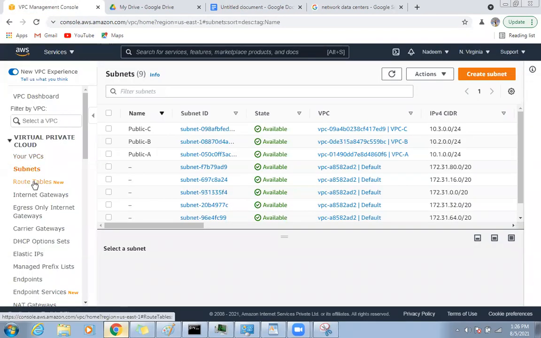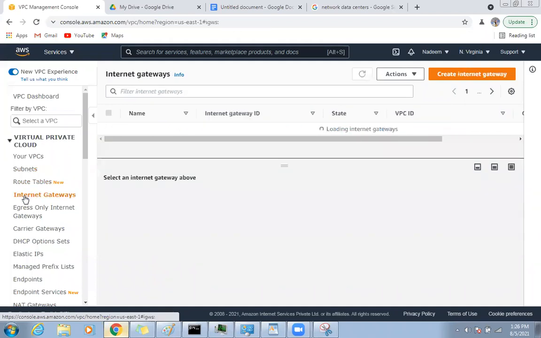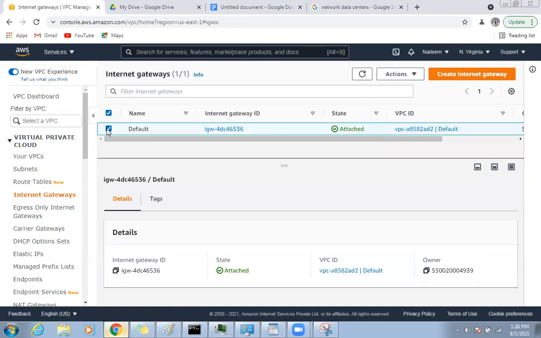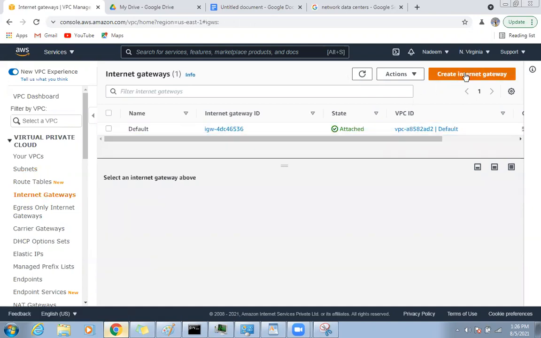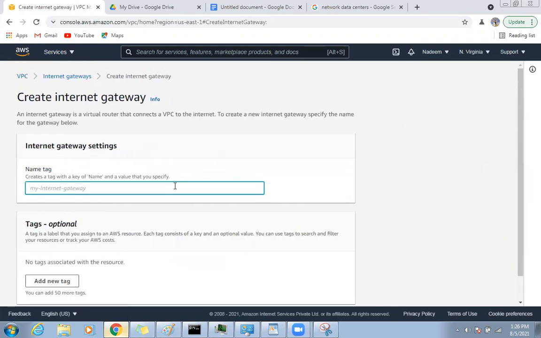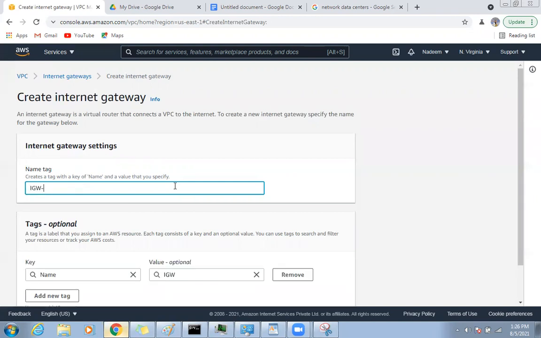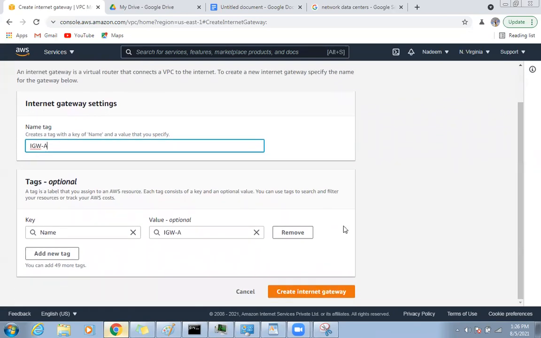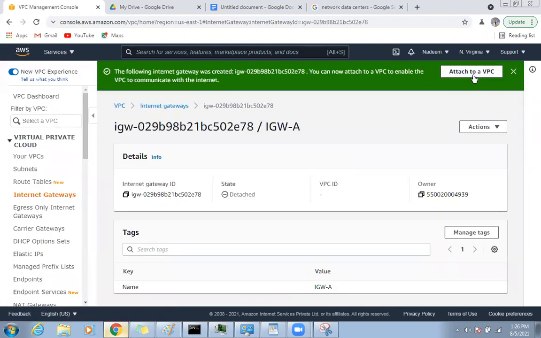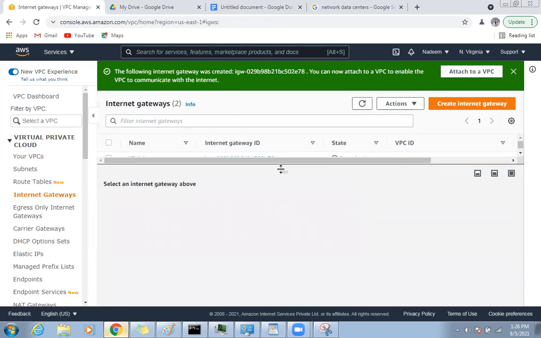Now, before moving to the route table, let's create 3 internet gateways. Right now I have 1 internet gateway. So let me create a new internet gateway. I will name it IGWA, which I will associate to my VPC A. See, it is asking for attaching to VPC. We will attach later.